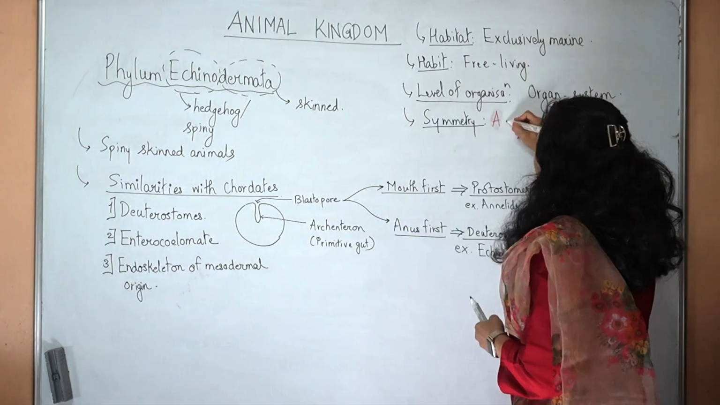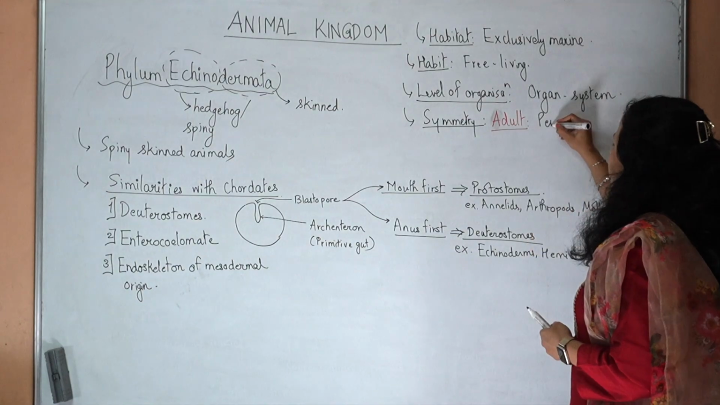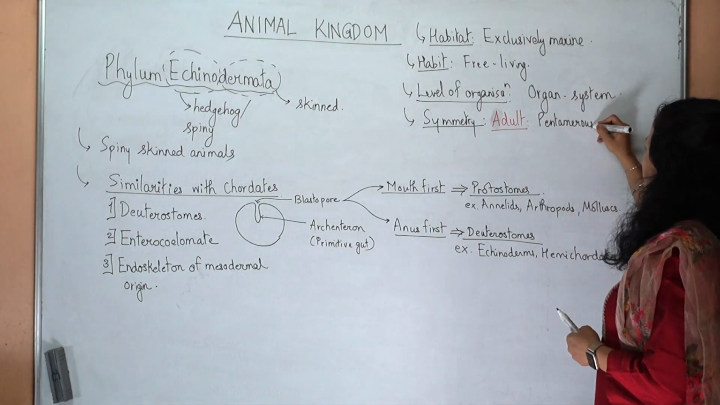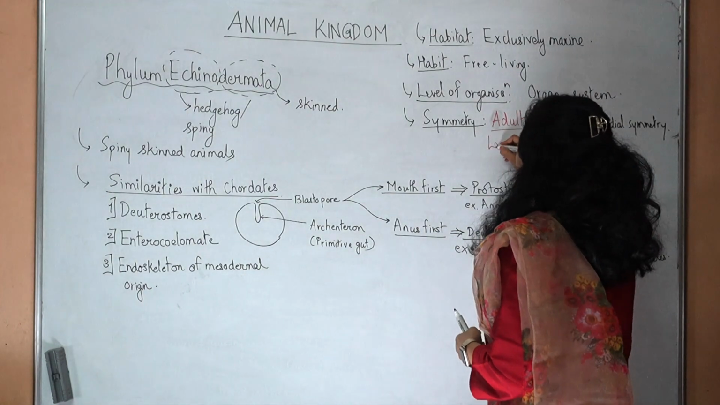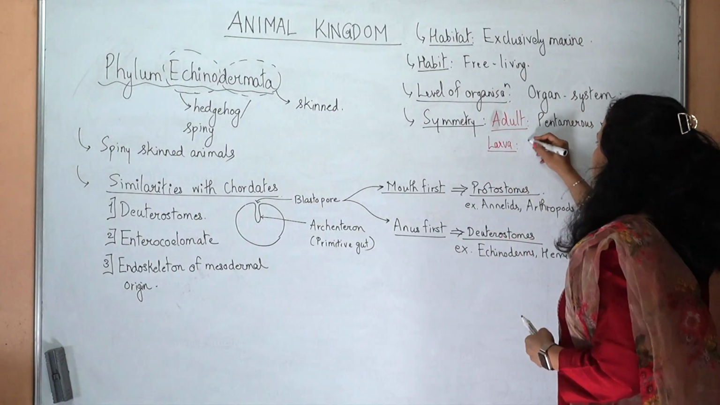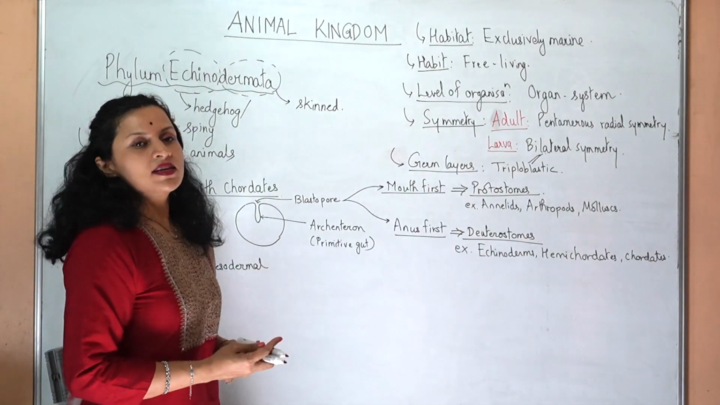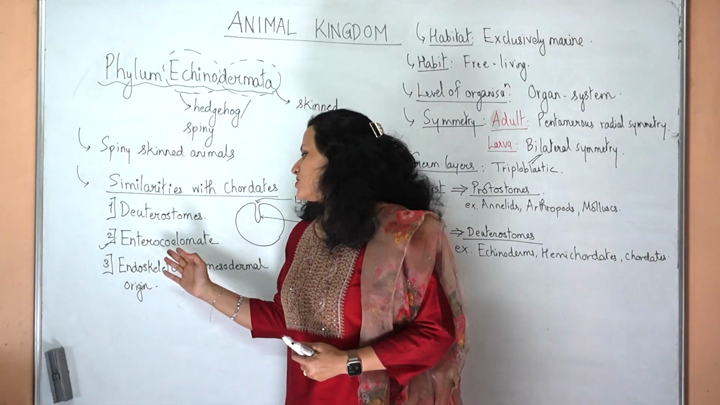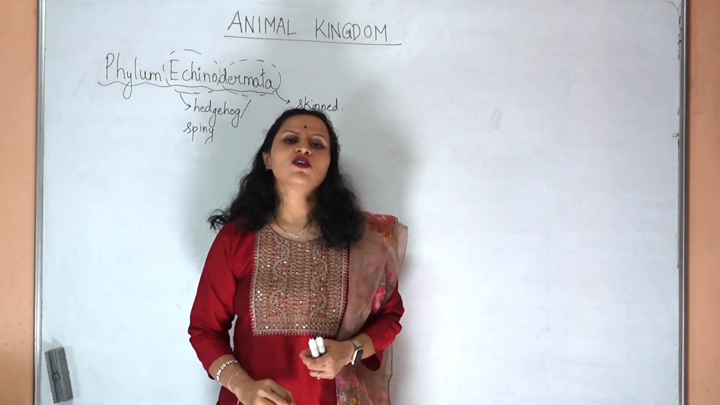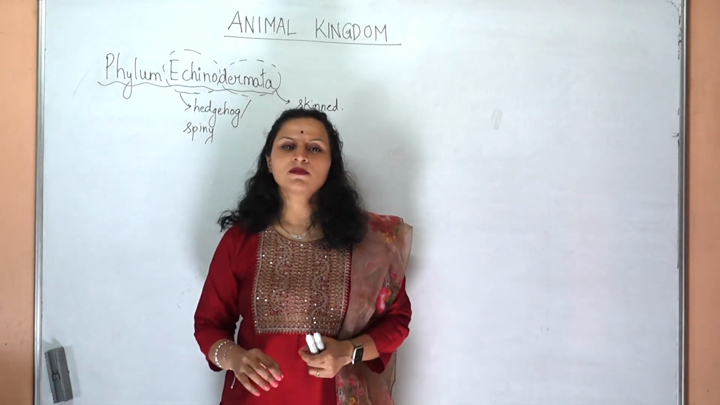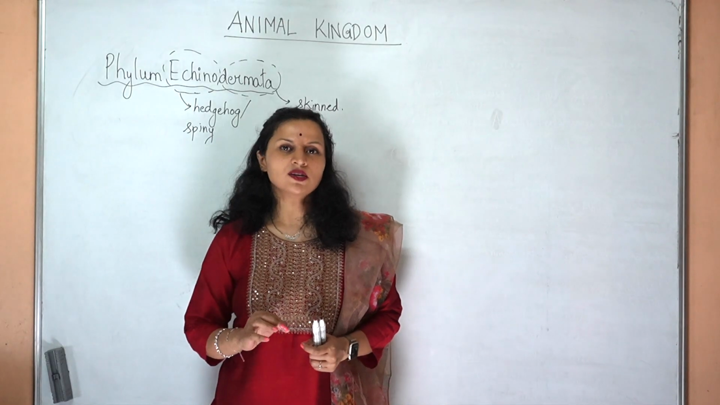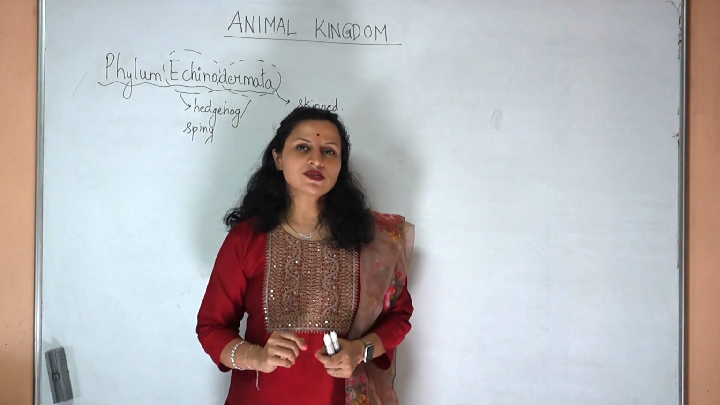Then symmetry, the adult has pentamerous radial symmetry. However, the larva has a bilateral symmetry. Germ layers, obviously they are triploblastic, and the coelom that they have is of the enterocoelous type. One unique feature of all the echinoderms which sets them apart from all the other phyla is something called a water vascular system that they have.